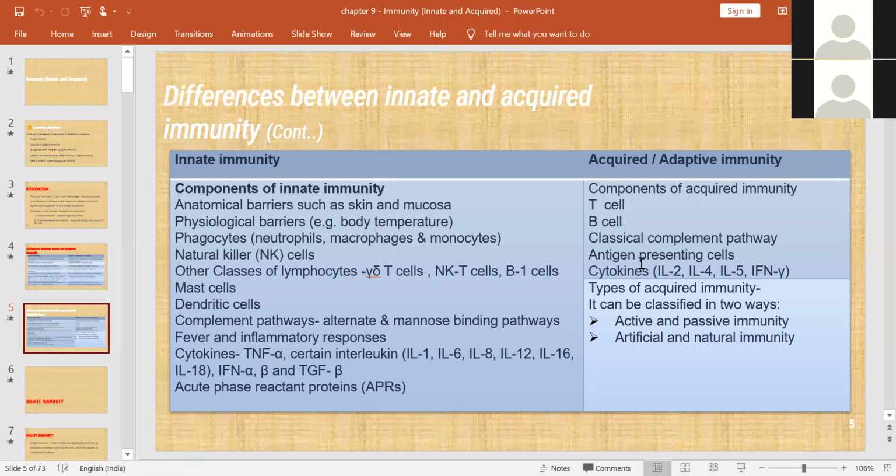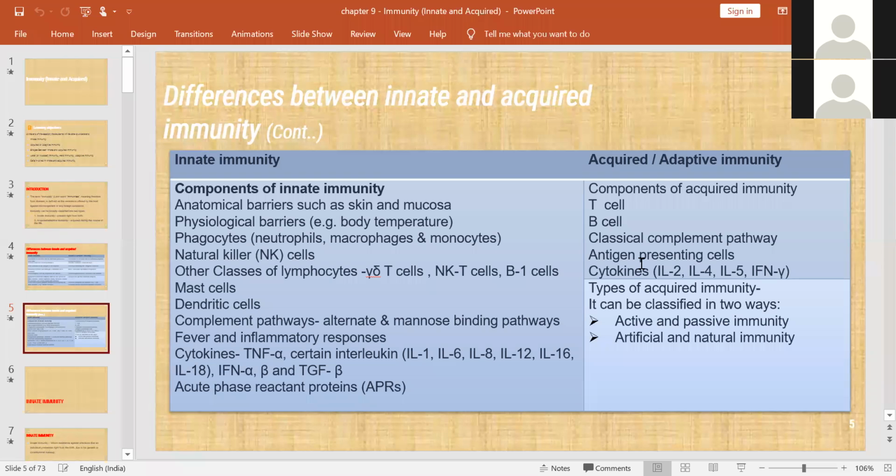These are some other components of innate immunity. Here you can see anatomical barriers: skin and mucosa act as the anatomical barriers, and physiological barriers like body temperature.